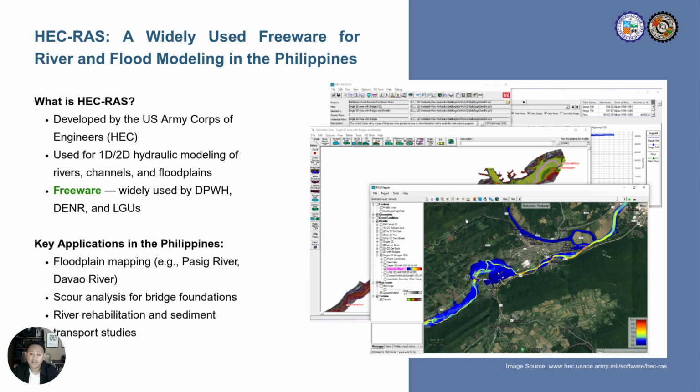This freeware tool enables engineers and planners to make data-driven decisions in flood control, infrastructure design, and even in environmental protection. Its ability to simulate complex interactions between flow, terrain, and hydraulic structures makes it indispensable for building climate-resilient and sustainable water management systems in our country, or any country.